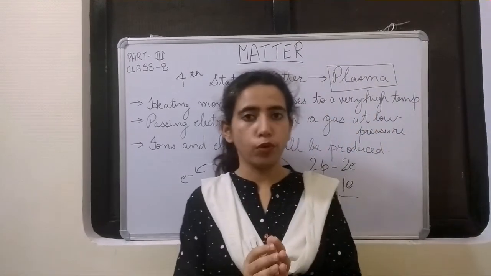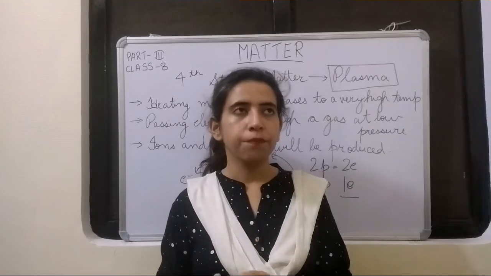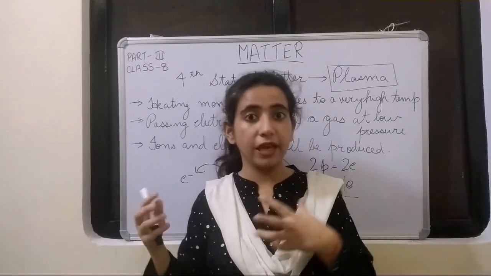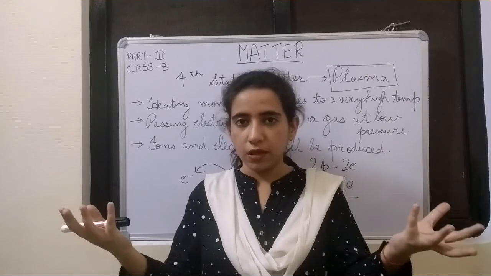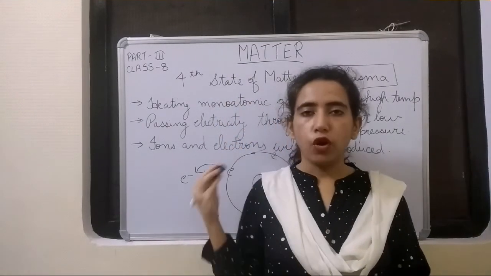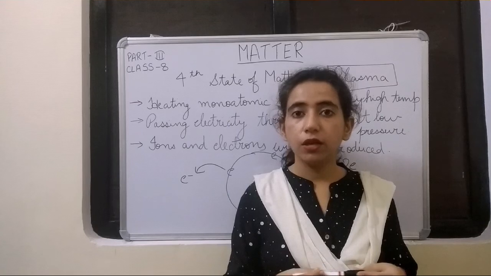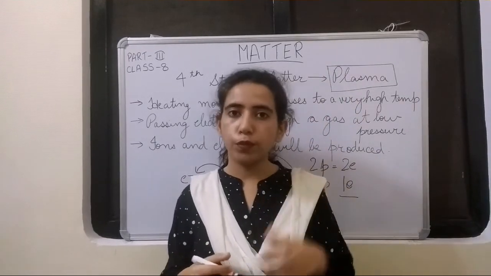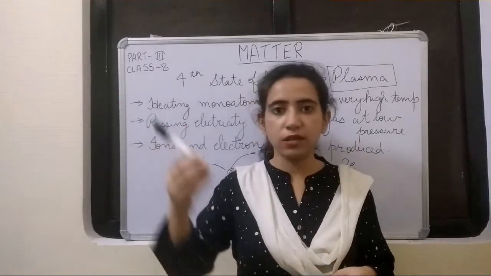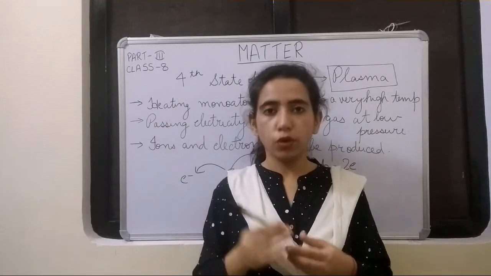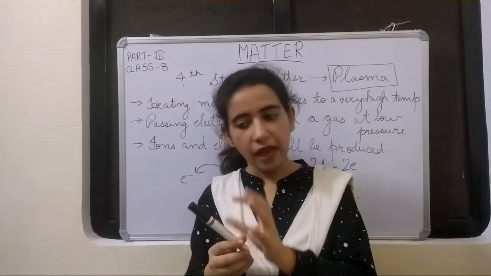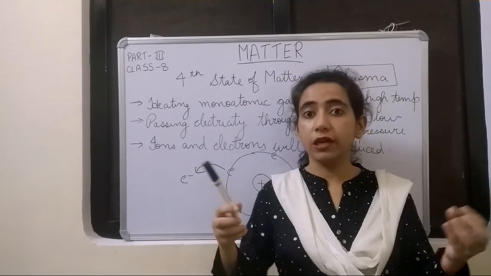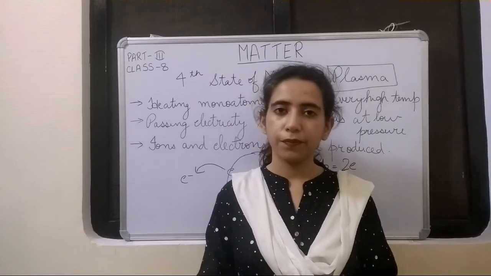So plasma is composed of cations and electrons, and there is a very special property about plasma: these charged particles can glow, they give out light. This characteristic is used in neon lamps and fluorescent bulbs. You must have seen the traffic policeman holding a stick. That neon stick has a noble gas in which electricity is passed through it at a low pressure, so it glows, it gives off light.